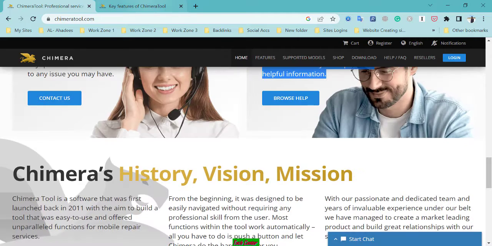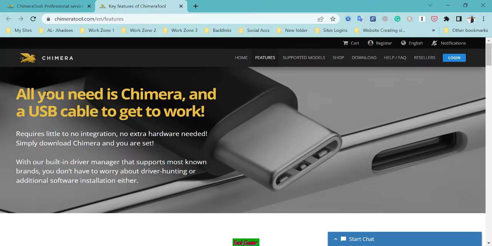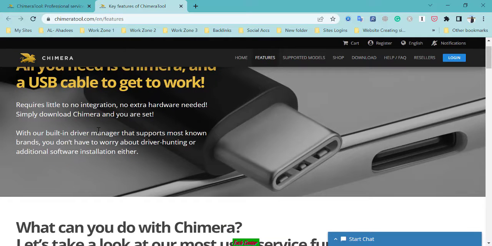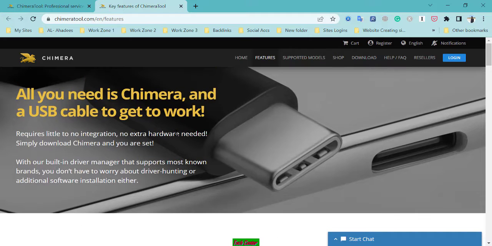Okay, we are going to see the features of Chimera tools. All you need is Chimera and a USB cable to get to work. It requires little to no integration, no extra hard work needed. Simply download Chimera and you are set. It's very easy to use for all your phones.